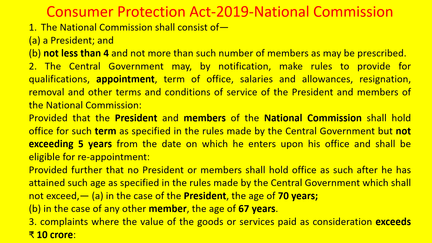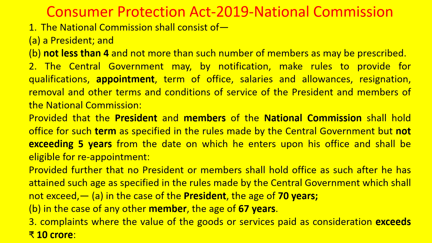All salaries, allowances, everything. And the term of office for the president and members of the national commission should be decided by the central government, but should not exceed 5 years. You should remember, not exceeding 5 years. The central government can decide the term, but it should not exceed 5 years from the date on which he enters upon his office, and he shall be eligible for reappointment. Reappointment can be made. And there is one more condition, that the president should not cross the age of 70 years. That is the upper age limit.